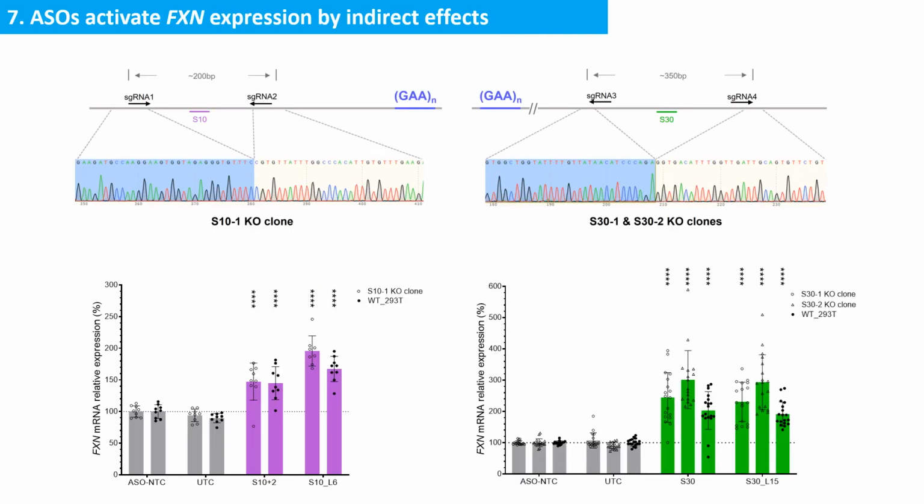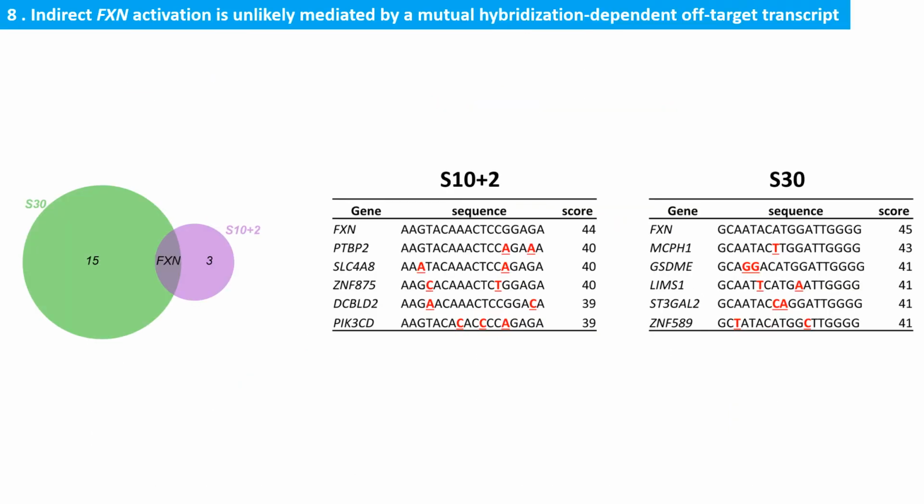To study this, we then deleted ASO binding sites by CRISPR in 293T cells and established single clones. S10 and S30 ASOs were still able to activate frataxin expression, indicating this was mediated by indirect effects. Further RNA-seq analysis did not identify directly base-paired off-target genes shared across ASOs, although these two ASOs induce very similar transcriptomic profiles.